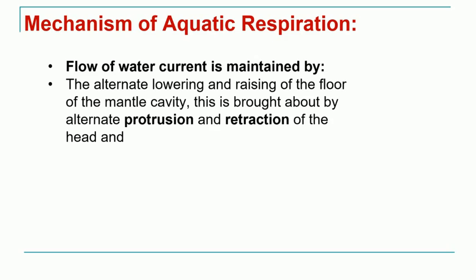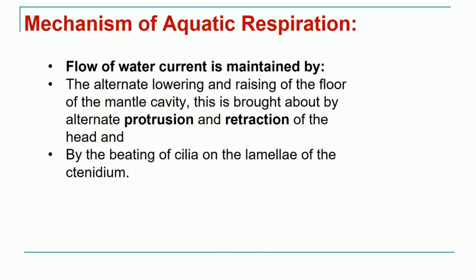There occurs an alternate lowering and raising of the floor of the mantle cavity, and this is brought about by the movement of the head. So there is a protrusion and retraction of the head which continuously takes place, and due to this there is a movement of water from the left nostril lobe to the right nostril lobe.